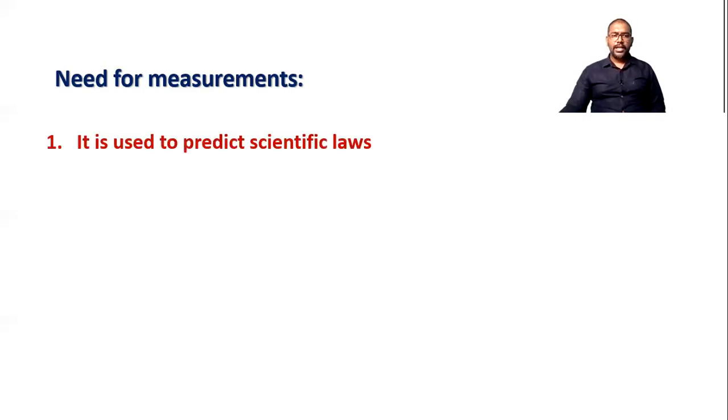Here, what is the need of measurement in science or in physics? Basically, in physics or in science, measurement is used to predict scientific laws. For example, Ohm's law, Joule's law, Newton's law: how did the scientists predict the laws? They took measurements and concluded something, and these conclusions are called laws.